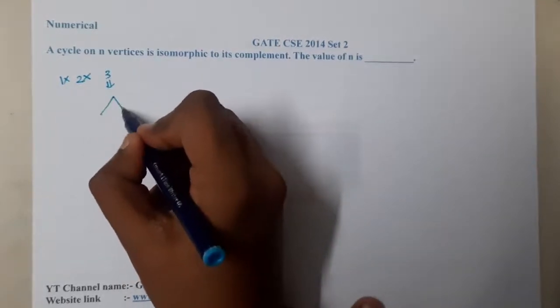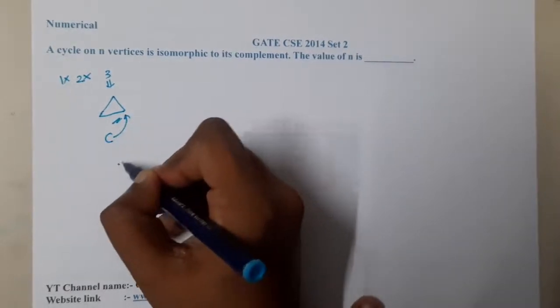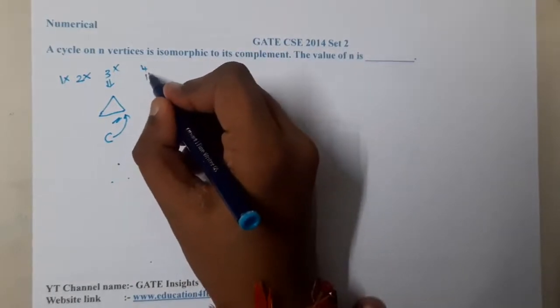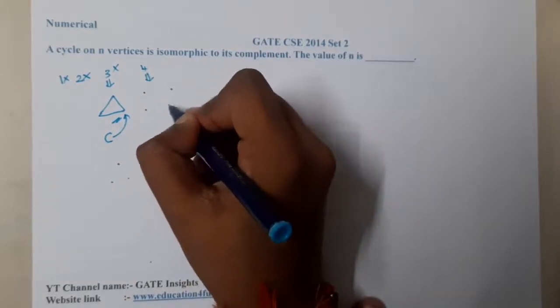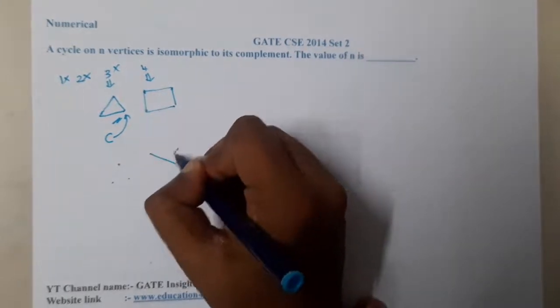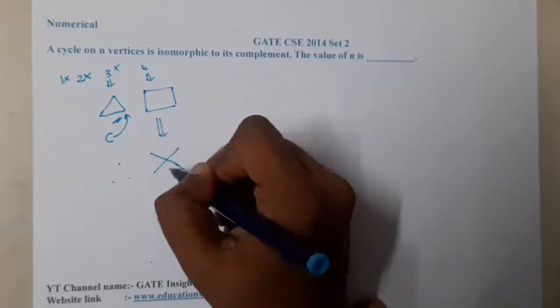For three, this is a cycle and that is a complete graph. So the complement of this will be an empty graph. Hence 3 is not the answer. Moving on to 4: 1, 2, 3, 4. This is a cycle. The complement of this is this, and I think that's the only possibility. Hence it is not a cycle.